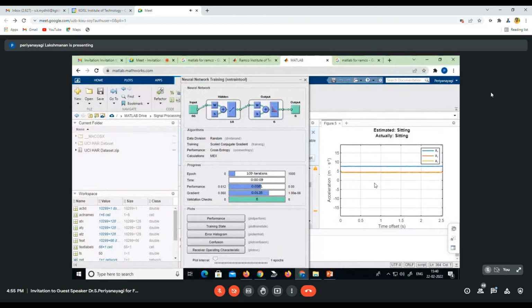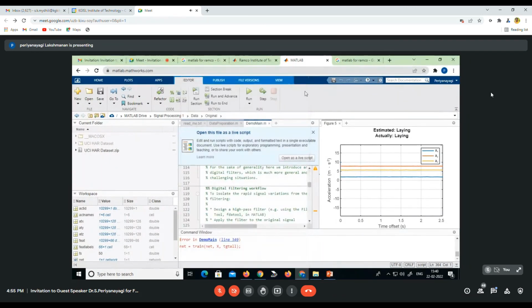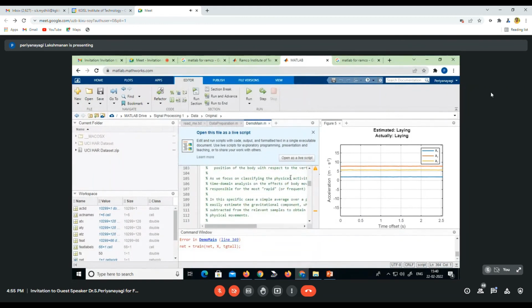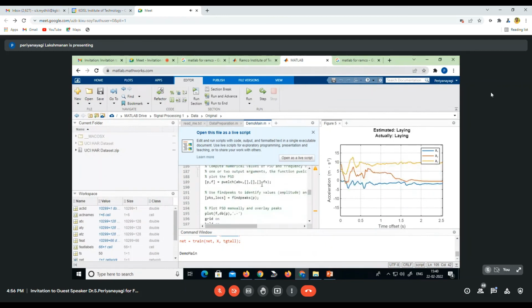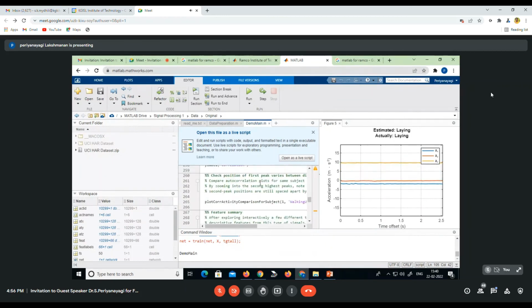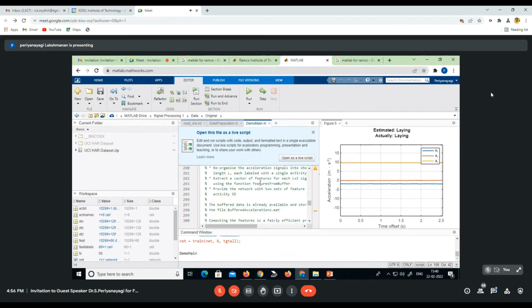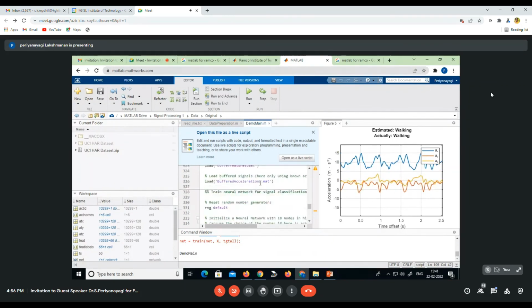Like this, each and every activity will be separated and you can see. Clearly the instructions are given.